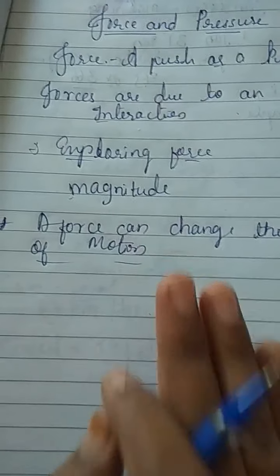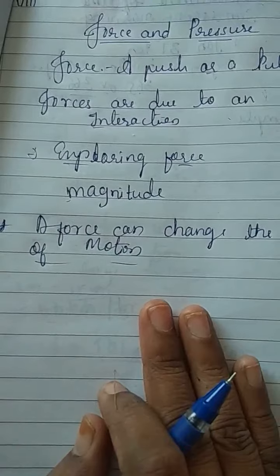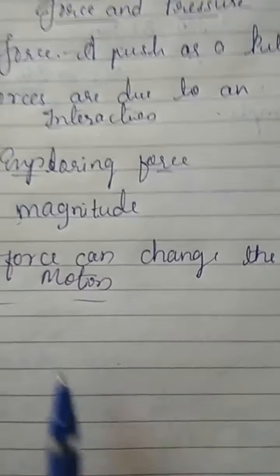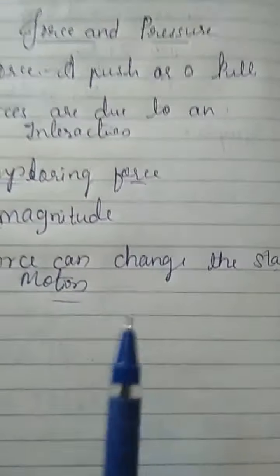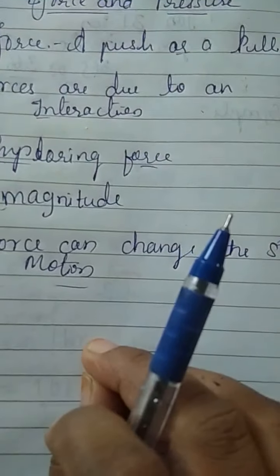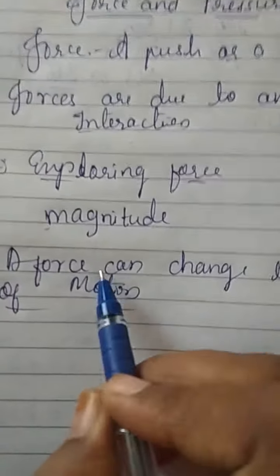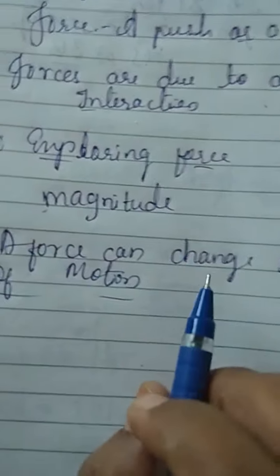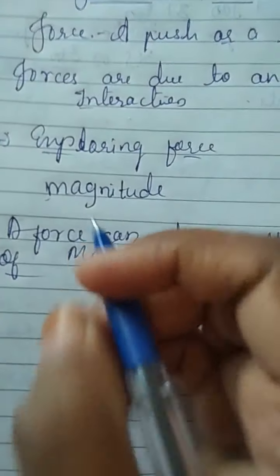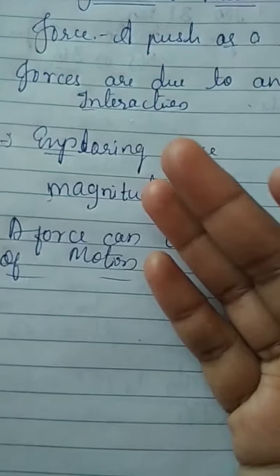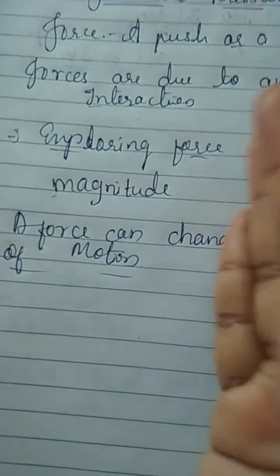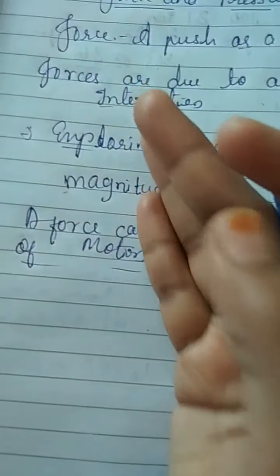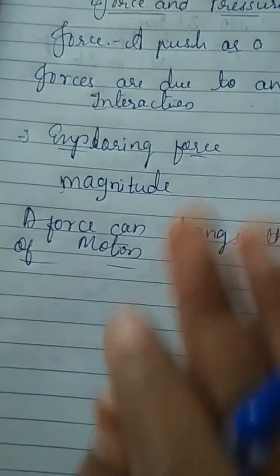If the goalkeeper succeeds in stopping the ball, these observations suggest that a force applied on an object may change its speed. If a force applied to an object is in the direction of its motion, the speed of the object increases. If the force is applied in the direction opposite to the direction of motion, it results in a decrease in the speed of the object.